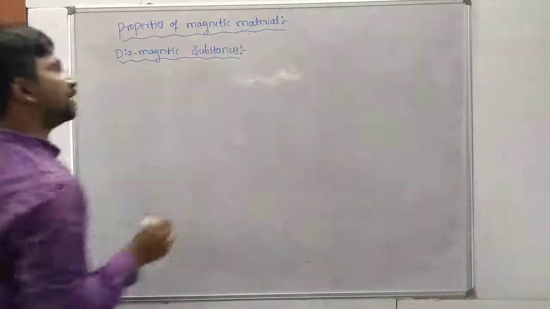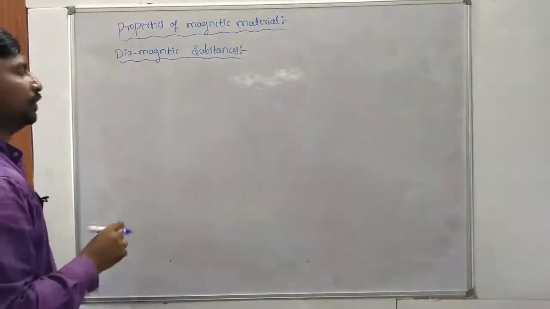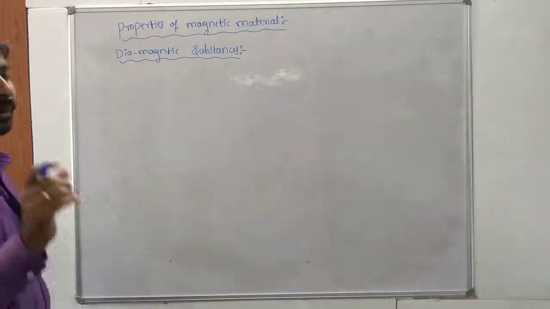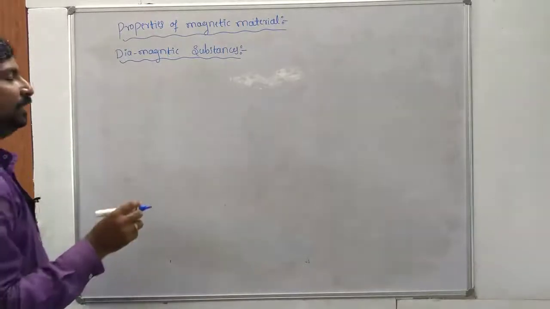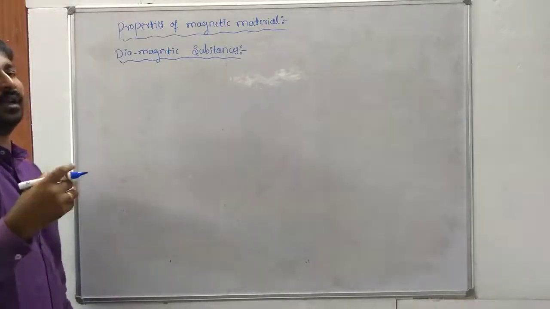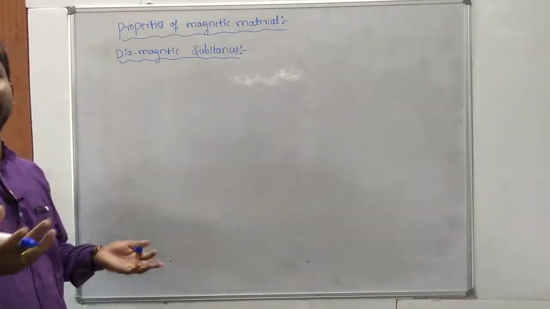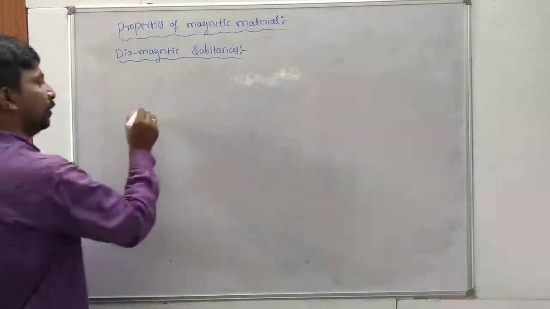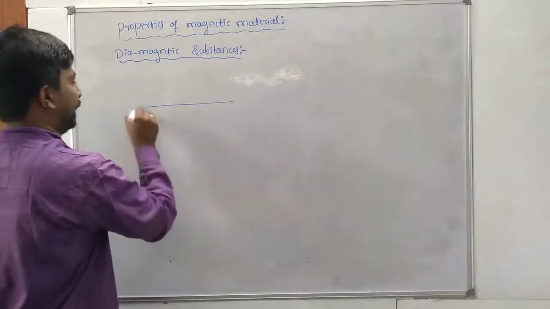When a bar of diamagnetic material is placed in the external magnetic field, what happens here? The magnetic field lines are repelled or expelled. Suppose this is a bar magnet.